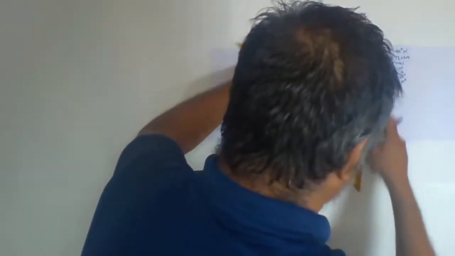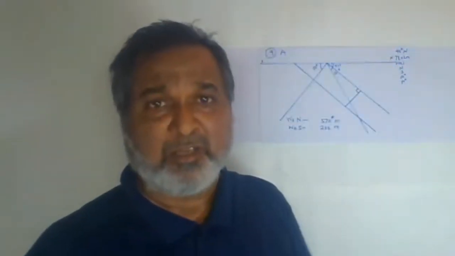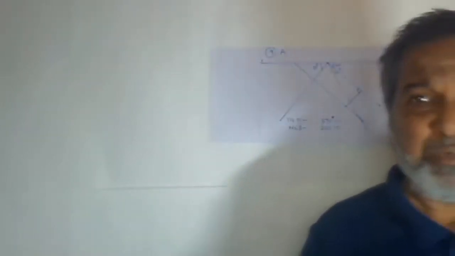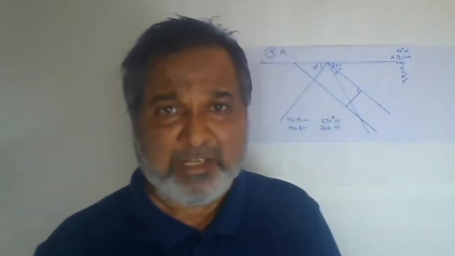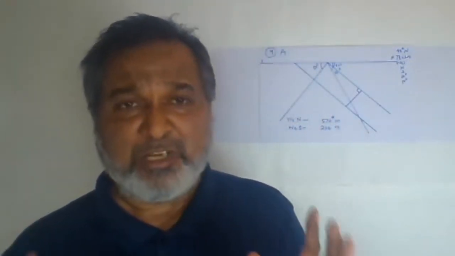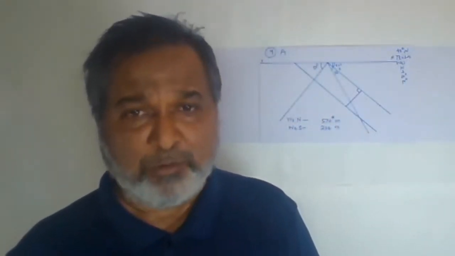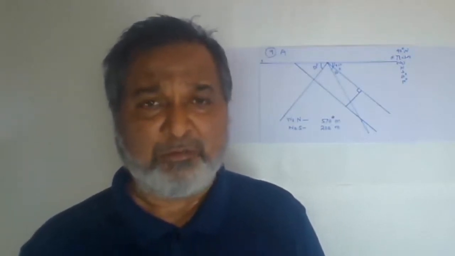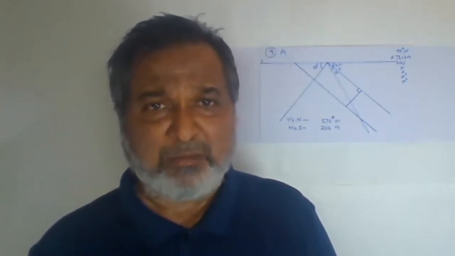If the vertical thickness is asked, somewhere you have to take the perpendicular and measure it out. I think with these 9 problems, I tried my level best to give you as much practice as possible about the true thickness, vertical thickness and width of outcrop, and their combinations, and how the questions will be asked in the examination.